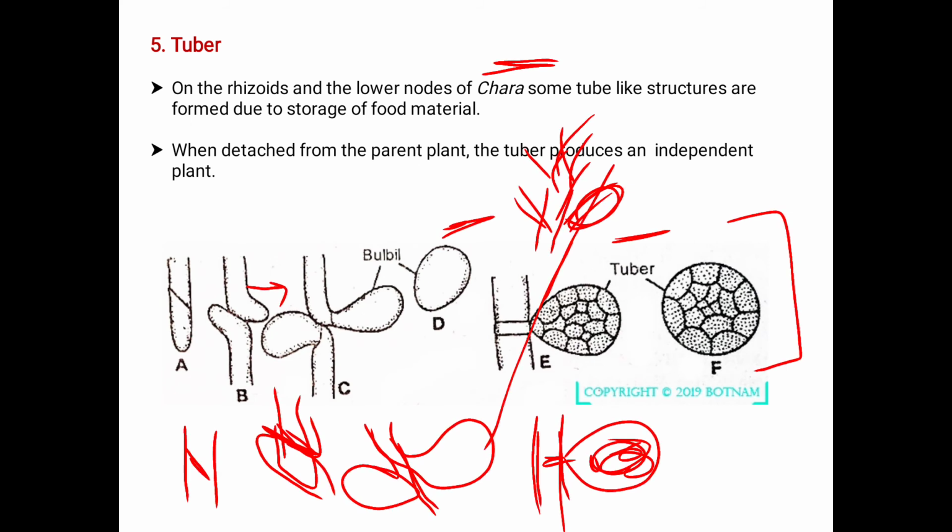When this gets detached, this tuber grows into a new chara plant. This is in the case of the tuber. Here the tuber formed grows as an individual unit which functions the same as its parent plant.